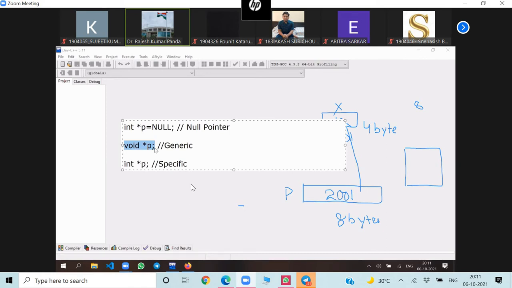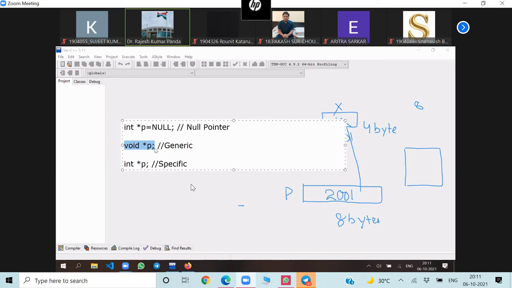Suppose someone asks what is a generic pointer. If you know about void *p, but you could not express it properly in the interview, they will not be satisfied and you will not be selected. Now, if I ask what is a generic pointer, you may note down. It is a pointer which can be assigned with the address of any type.